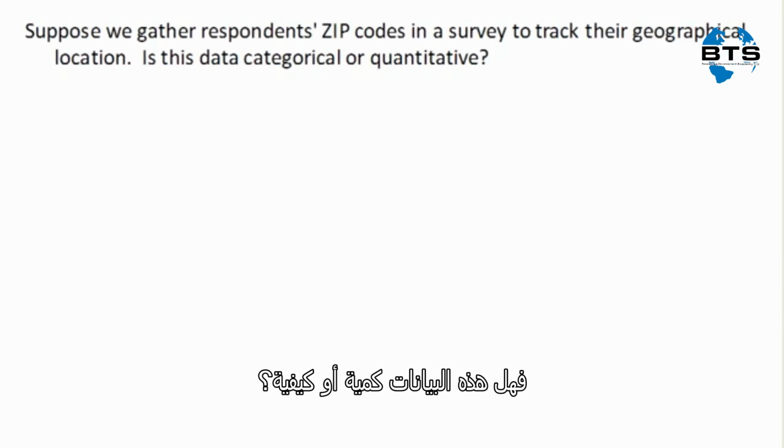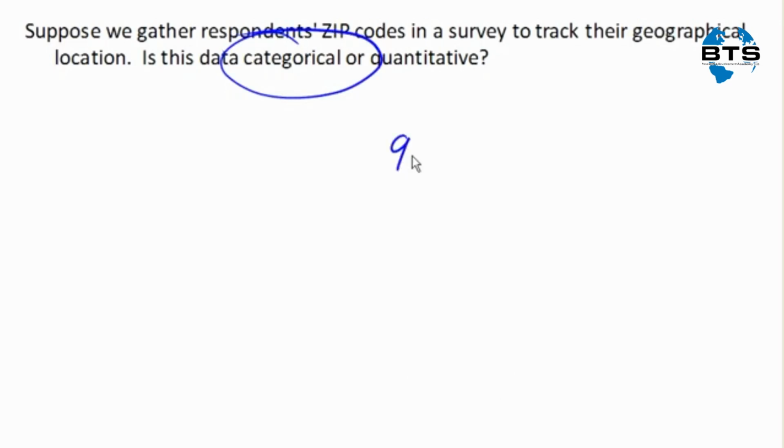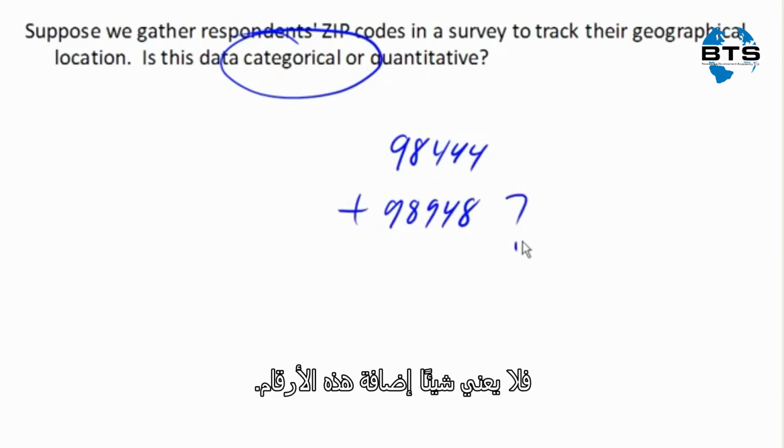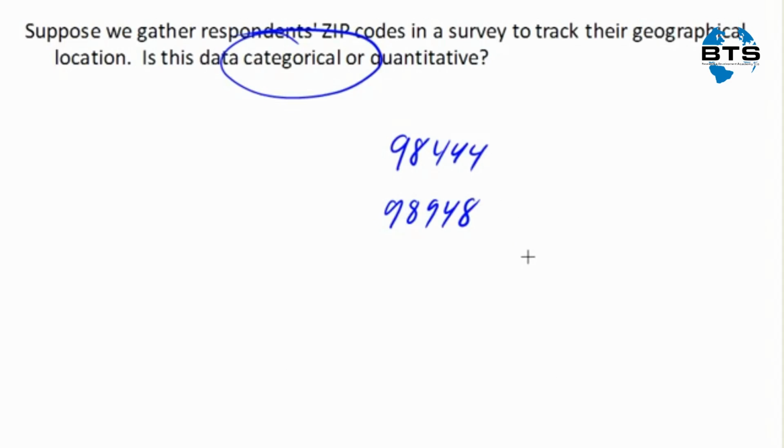Suppose we gathered a bunch of zip codes in a survey to track their geographic location. Is that data categorical or quantitative? Even though zip codes are numerical, this data is categorical, because if your zip code is 98444 and my zip code is 98498, it would make no sense at all to add those, right? It wouldn't mean anything to add those. And so even though these are numerical, they are just categorical data.